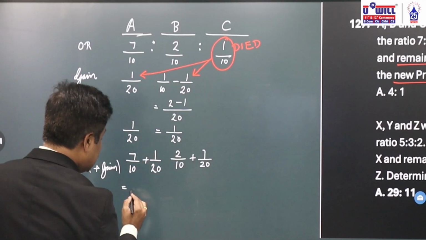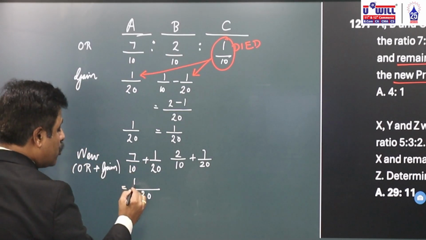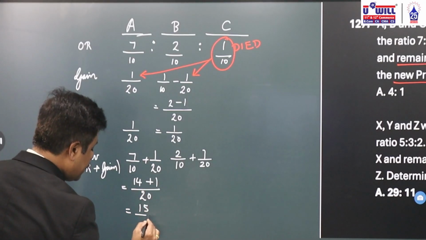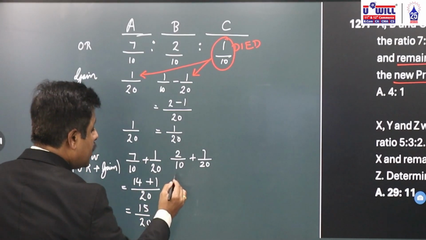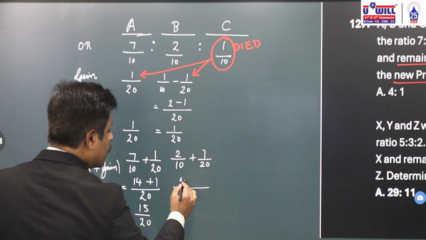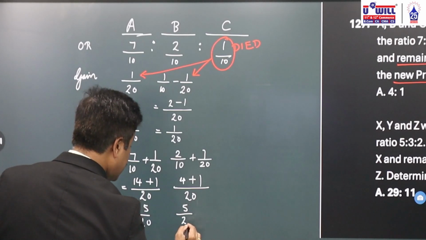Again, if we do the LCM it is 20. 10 into 2 is 20, 7 into 2, 14, plus 1, 15 by 20. Here, 10 into 2 is 20, 2 into 2, 4, plus 1, 5 by 20.